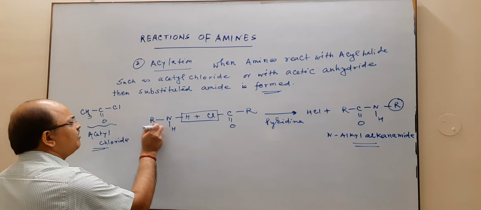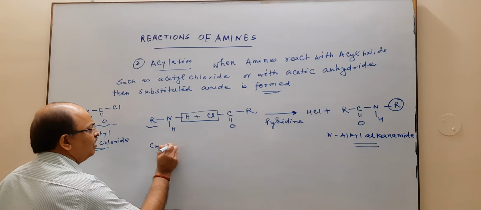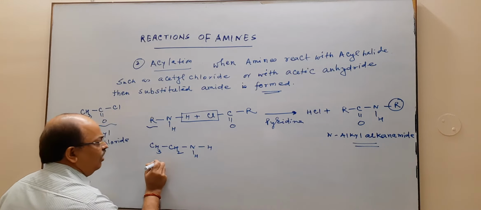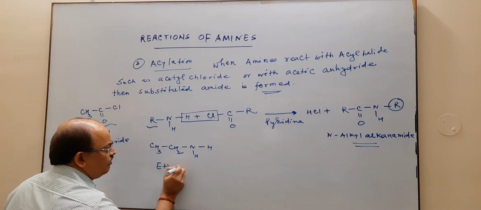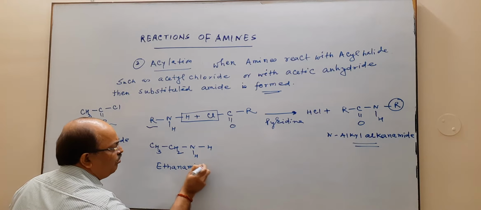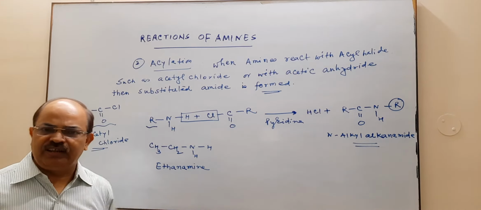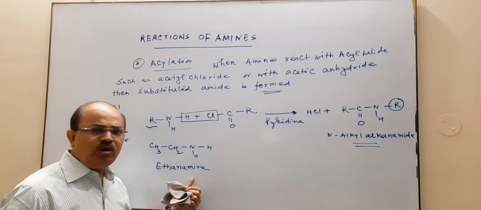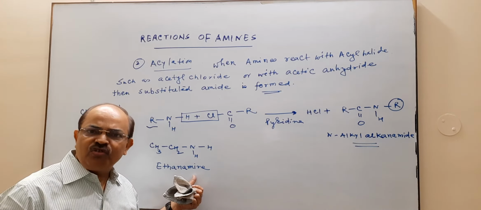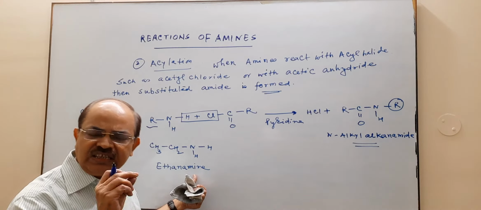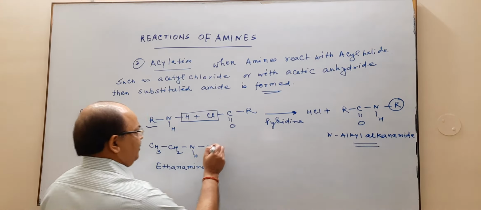For example, if this R is ethyl, then this amine is ethylamine, which is also known as ethanamine in IUPAC.